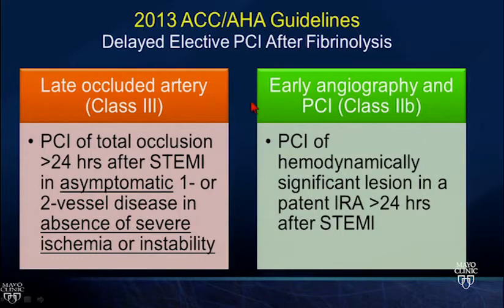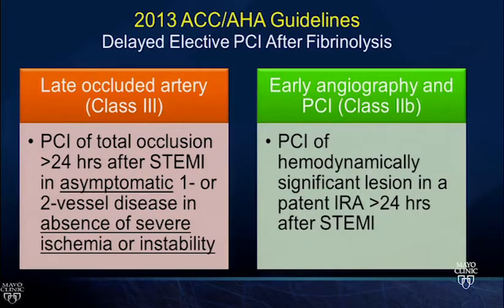So a few things, just some guidelines to end up with. For the class 3 recommendation, this is from the OAT trial. I think the important thing to acknowledge here is that if it's been more than 24 hours, think about the exclusions to this class 3 recommendation. So the artery is blocked, but the patient has to remain asymptomatic, and there has to be the absence of significant ischemia or any other signs of instability in order to walk away from it. So those were exclusions in the OAT trial for enrollment, and I think remain as exclusions in this recommendation to avoid PCI.